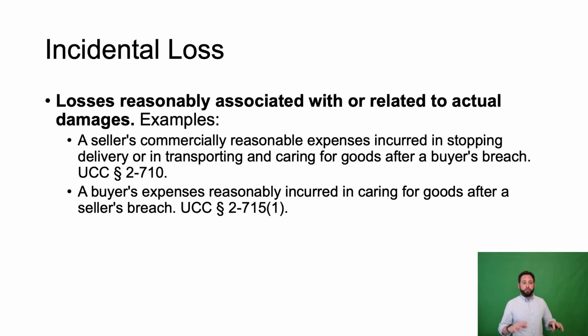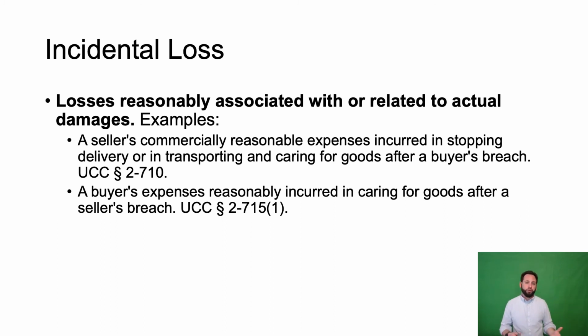Incidental losses are losses reasonably associated with or related to actual damages. They're sort of one step away from actual damages. There are many examples of potential incidental losses, but they all have to be caused by and related to and associated with the breach itself and the harm itself.